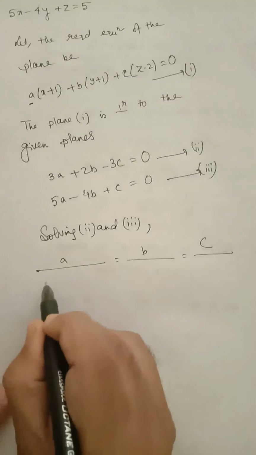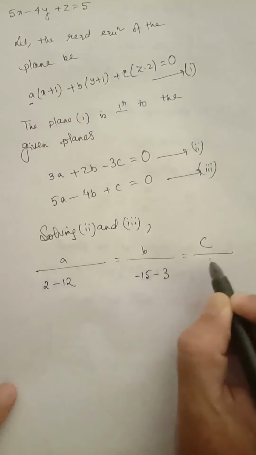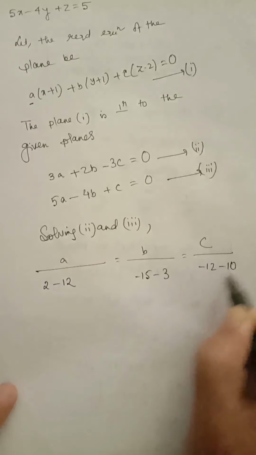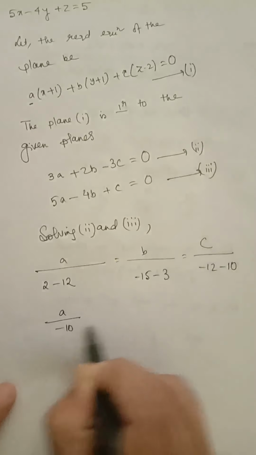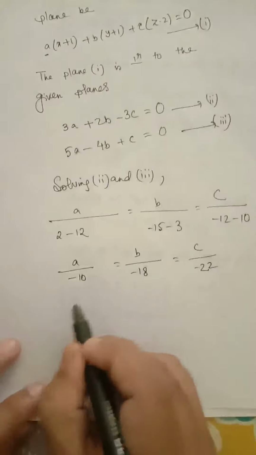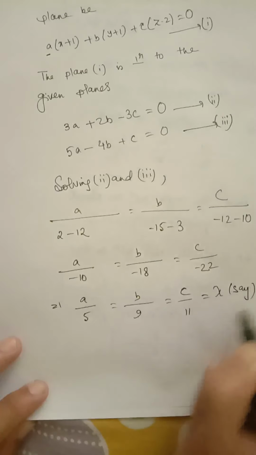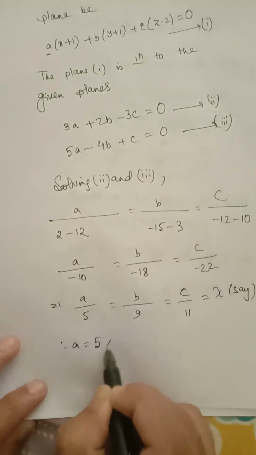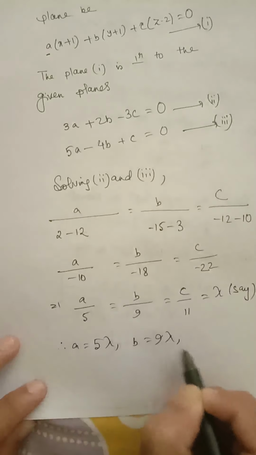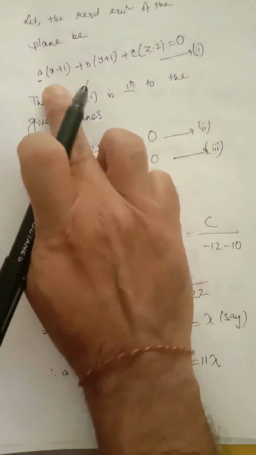So a by 2 minus 12, b by minus 15 minus 3 and c by minus 12 minus 10. So it will be a by minus 10, b by minus 18 and c by minus 22. Dividing by minus 2, we will get a by 5, b by 9 and c by 11 equal to say lambda. So a equal to 5 lambda, b equal to 9 lambda, c equal to 11 lambda, and we will put these values of a, b, c here in 1.